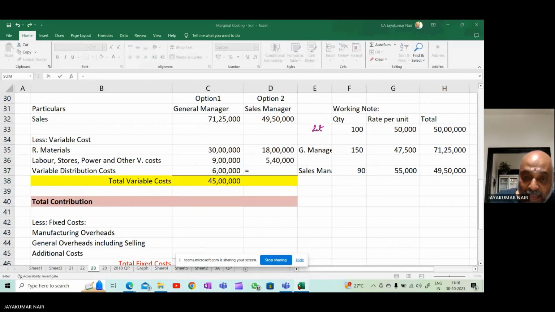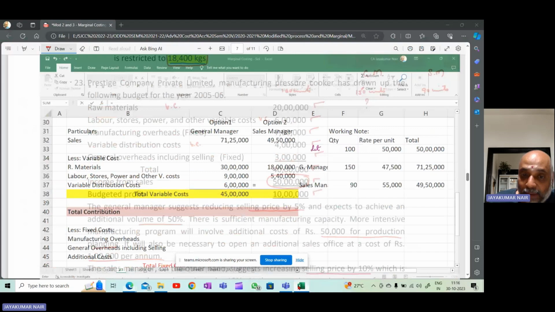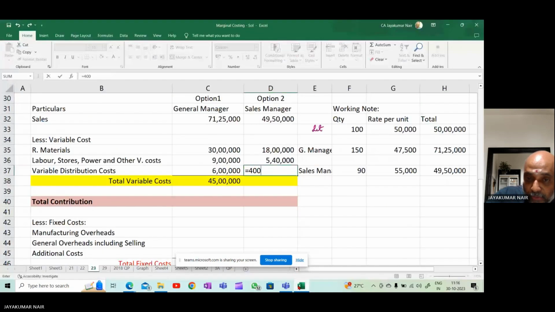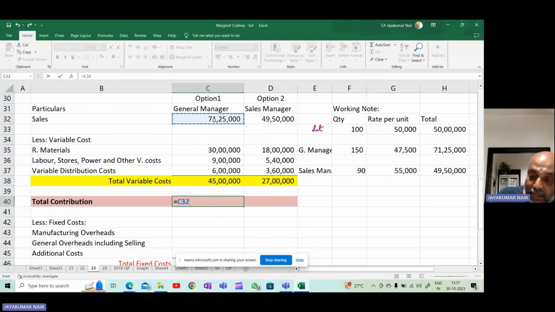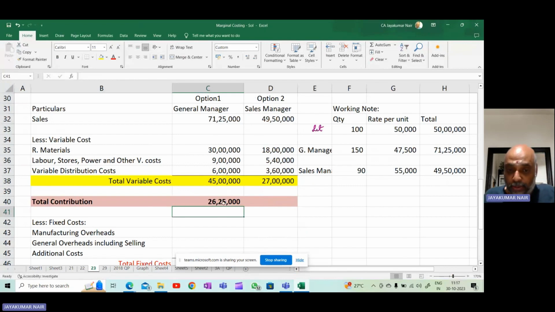Okay. And then variable overheads is 4 lakhs, divide by 100, multiply it by 90. So 3,60,000. Add all the three, you get the total variable cost. Now, you know that selling price minus the variable cost will give you the contribution. So we have calculated what is the contribution under option 1 and option 2.